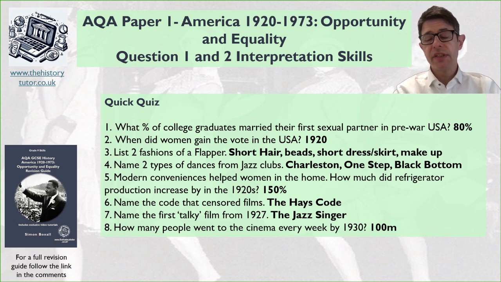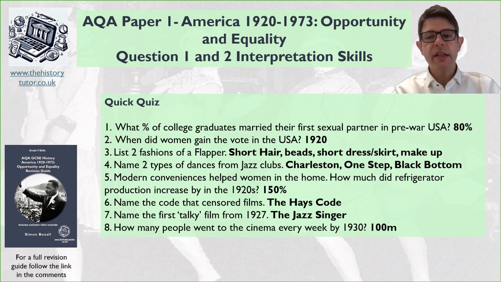The flapper is obviously the famous woman of freedom in the 1920s. So what were some of the features? Short hair, wearing long beads, a short skirt or dress, wearing makeup. These were challenging to the conservative values, where women were covered up and wearing longer clothes. They weren't wearing makeup. They were very demure, very conservative in how they looked.